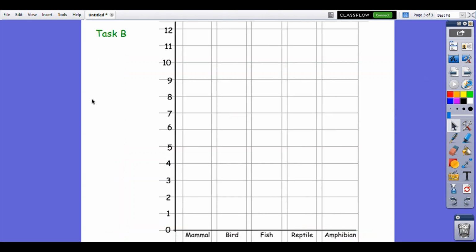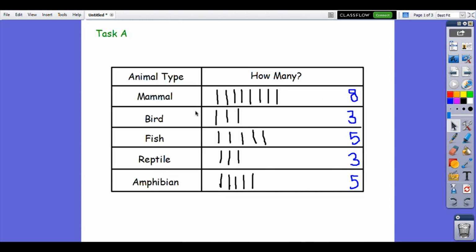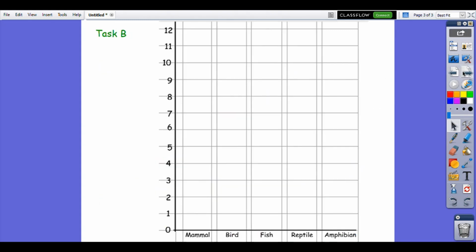Another way you could do it, which I have given you in your learning pack for today, is you could colour it in. So you've got your lines here. You've got your different types of animals here, and there's numbers all up the side to show how many people liked it. So how many people liked mammals? Do we remember? 8. So I need to colour in 1, 2, 3, 4, 5, 6, 7, 8 blocks. Actually, they're not squares, are they? They're rectangles. 8 rectangles to show that 8 people liked mammals the most.